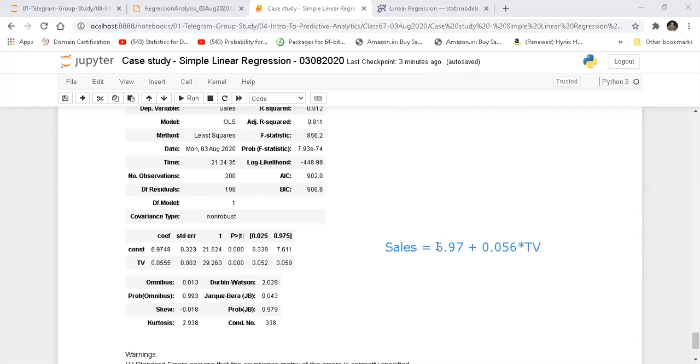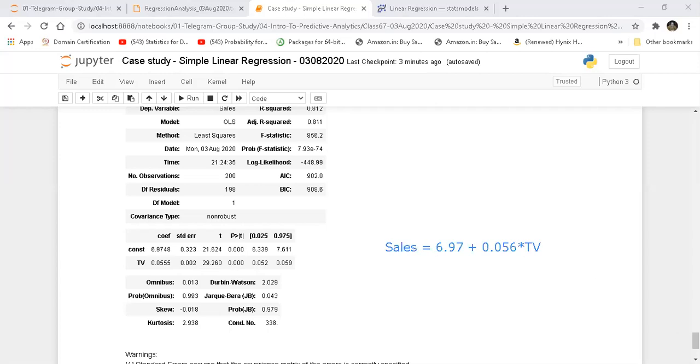What this means: 6.97 is coming from where? The constant theta 0, and 0.056 is the coefficient for TV, which I have rounded to 3 places. What this means is if I invest 1 rupee in TV, I get 6.97 plus 0.056. If I solve the equation, I get the sales.